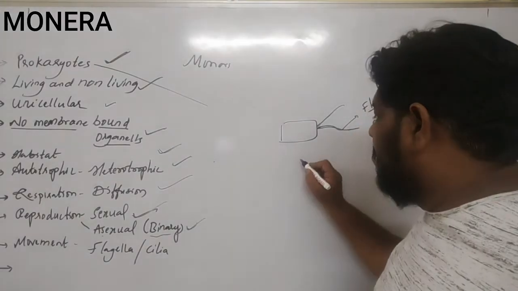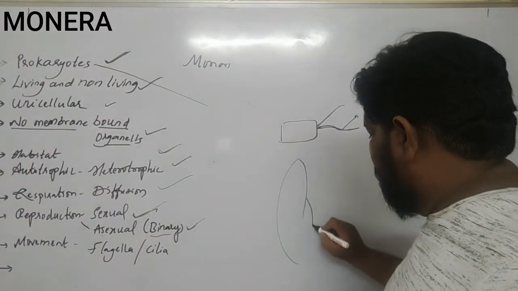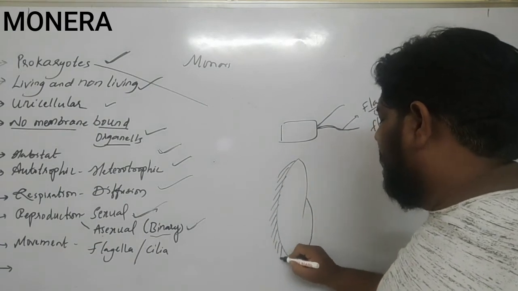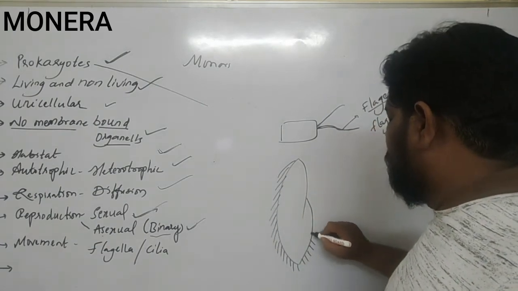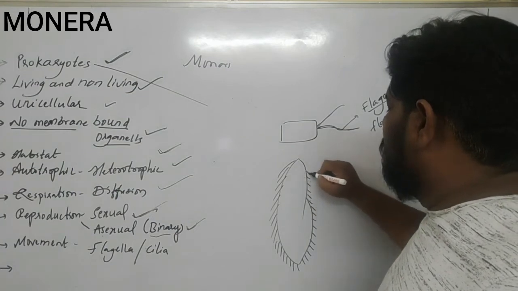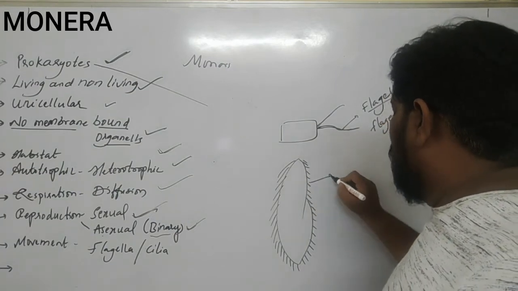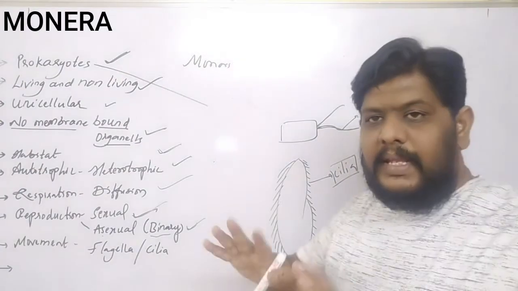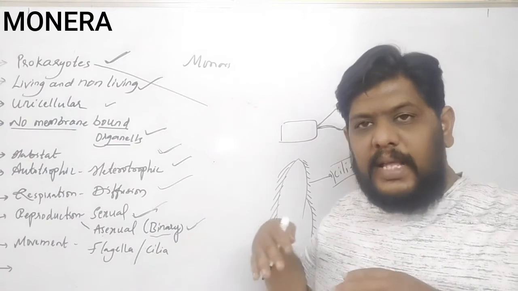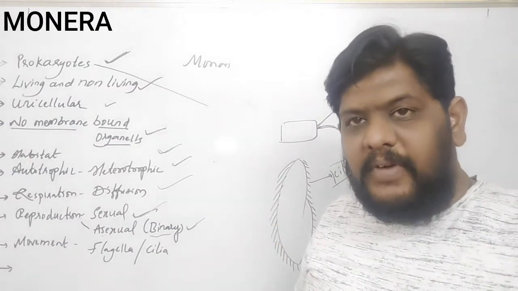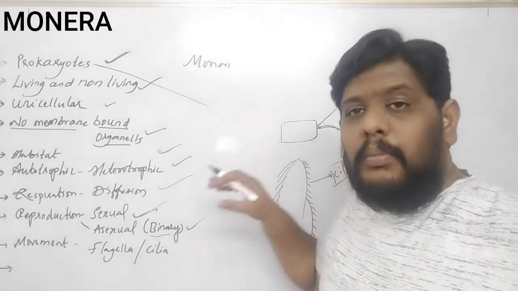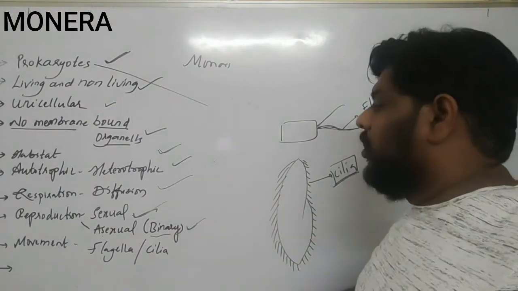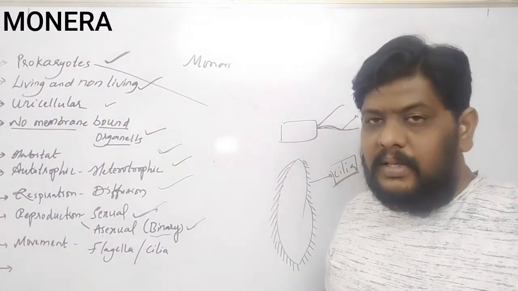Now, if you see the Paramecium, you will see hair-like structures on its body like this. These hair-like structures are called the cilia. They keep on continuously moving so that the Paramecium can move from one place to the other. So they use the flagella and also cilia to move from one place to the other.